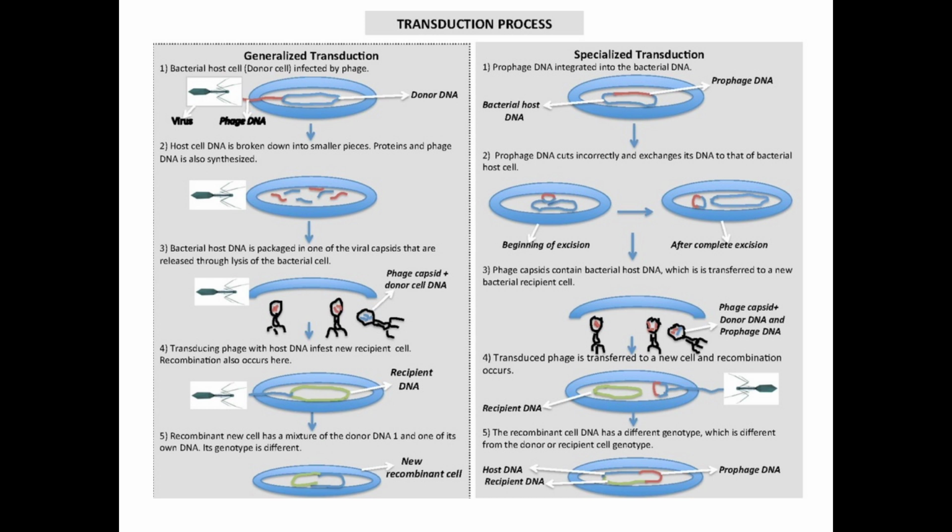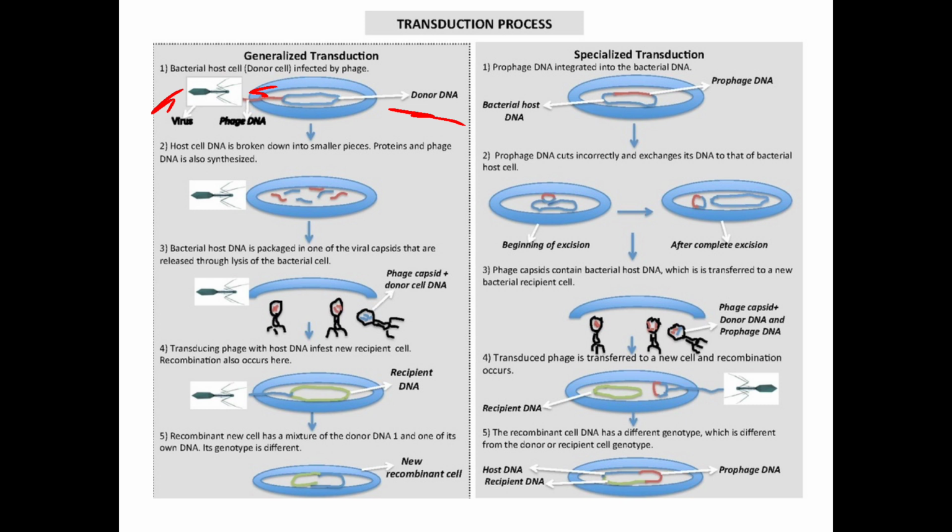Next comes the transduction. Here, what is transduction? It is the transfer of genetic material from a bacterial cell to another via the bacteriophage. Here we studied two types, the generalized transduction and the specialized transduction. We will see in generalized transduction, in the first step, the bacterial host cell is infected by the phage. Here we have the donor DNA, we have the phage DNA and the virus.